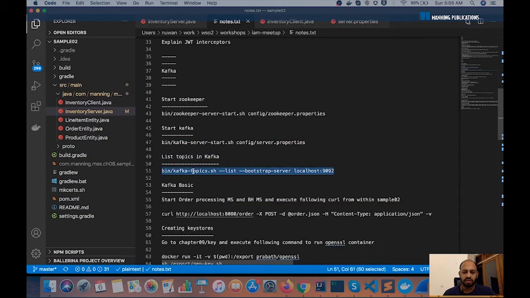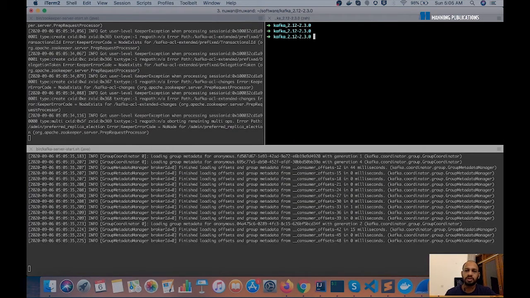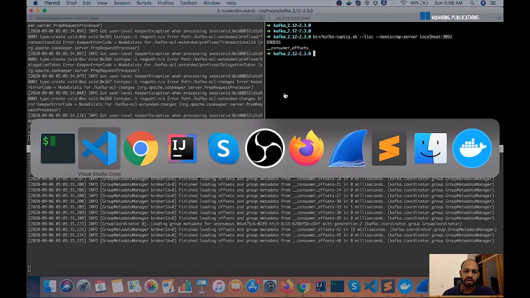So we can have a look at the list of topics available in Kafka. Now the server process is up and running. We have this script called Kafka topics, which we can use to list the topics available in Kafka. There's this orders topic, which is what we'll be using for the samples here. This is something we created, and the other one comes out of the box by default with Kafka. So we have our Kafka server up and running.